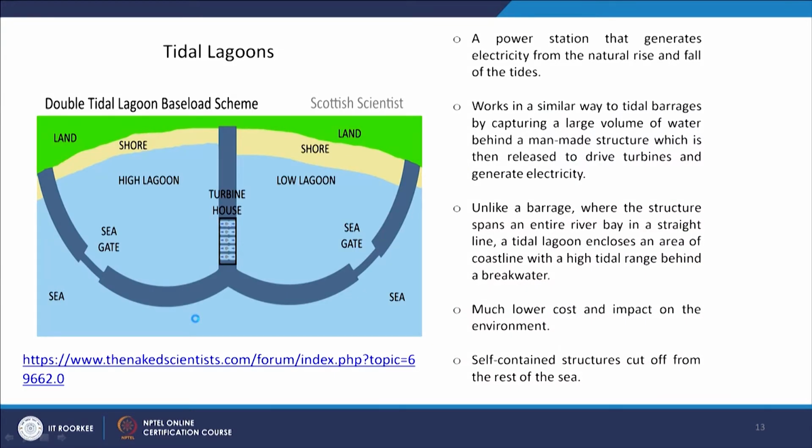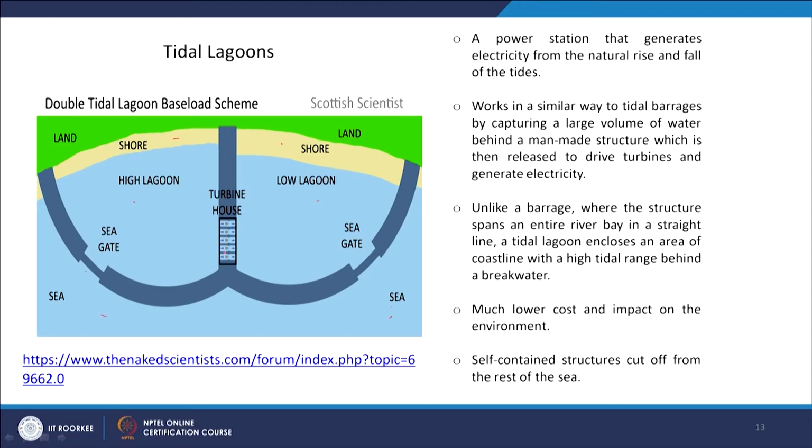Then another is the tidal lagoon. If we see, here we have our land, this is our shore and this is our sea. From the sea some part is separated. So, these are the sea gates, through which water will go into this lagoon, and there are some turbine houses. So, turbine houses from both sides. So, high lagoon, low lagoon. Water will go here and then the turbines will be working.